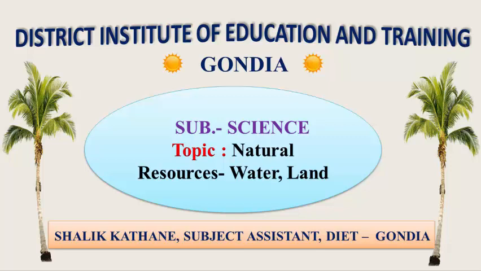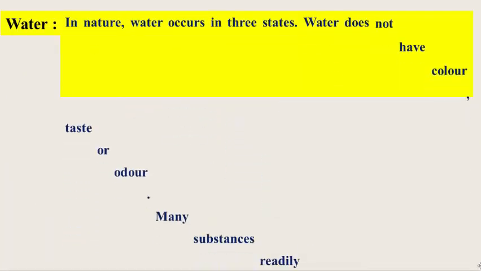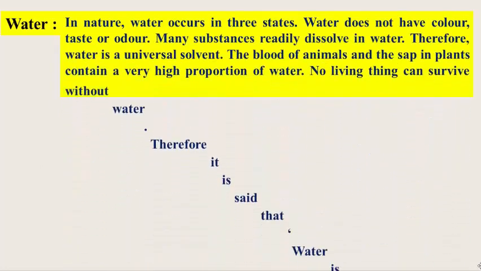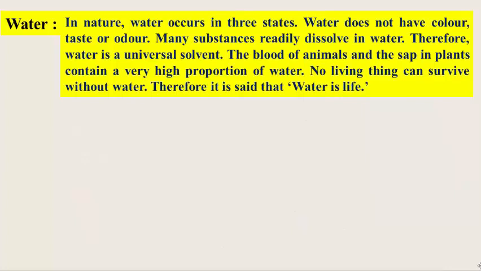Today we will discuss the subject science, and the topic is natural resources, water and land. In nature, water occurs in three states. Water does not have color, taste or odor. Many substances readily dissolve in water, therefore water is a universal solvent.